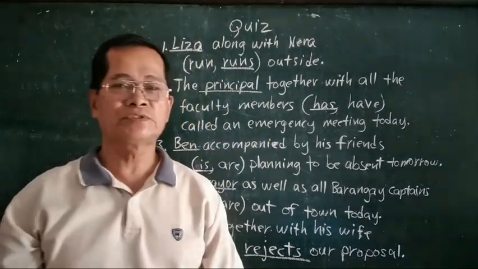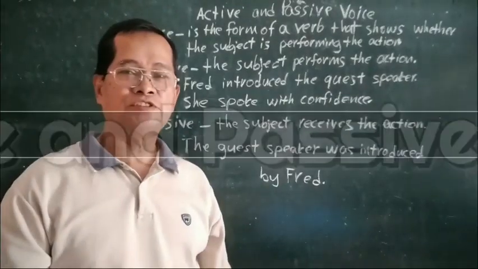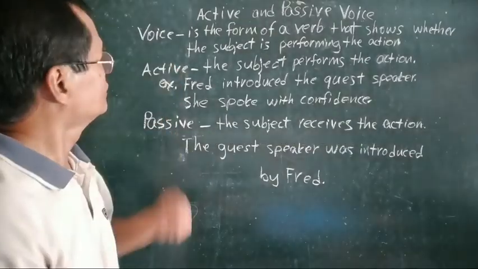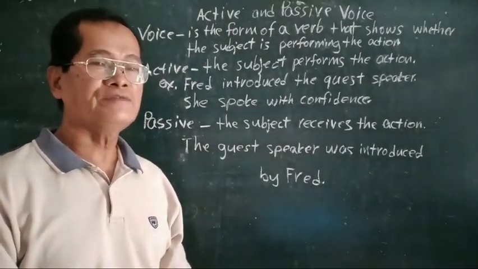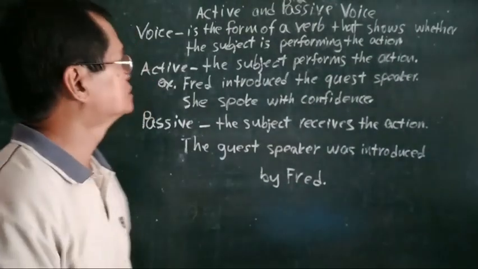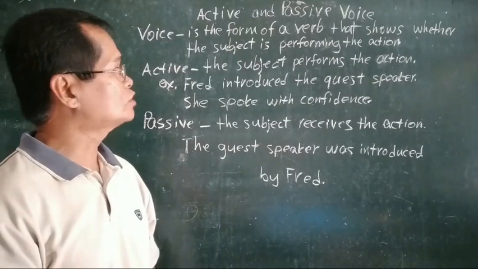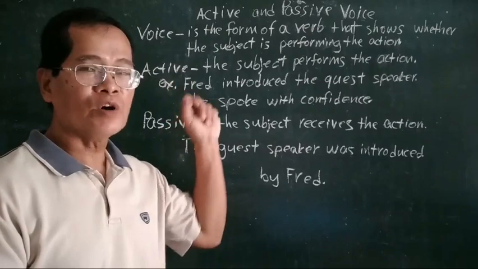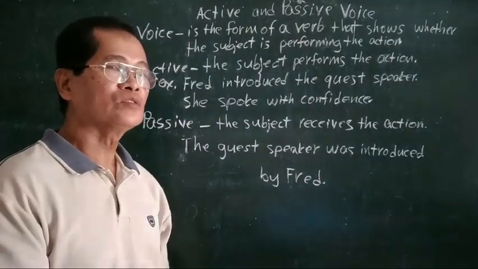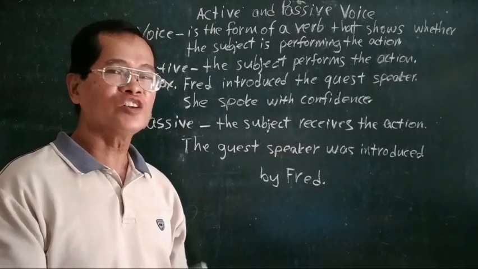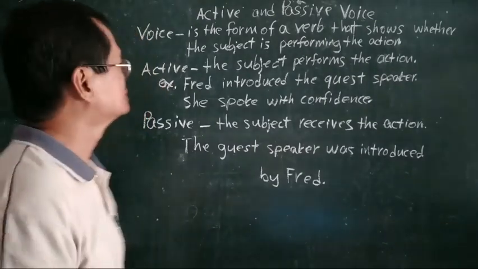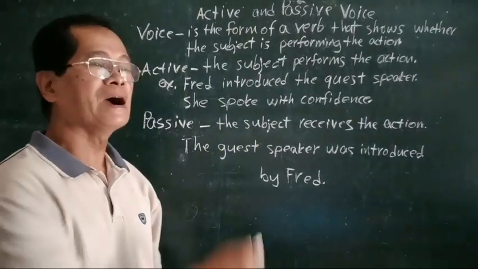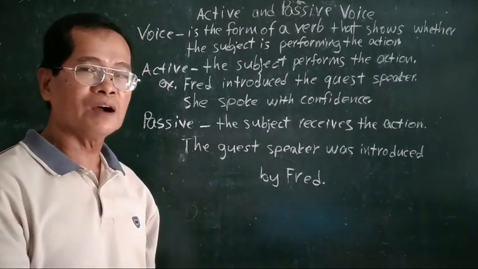Alright, now we are going to proceed to our new topic, active and passive voice. First, we need to define what voice is. Voice is the form of a verb that shows whether the subject is performing the action. We use voice to know whether the subject is the one performing the action or not. In the active voice, the subject performs the action.